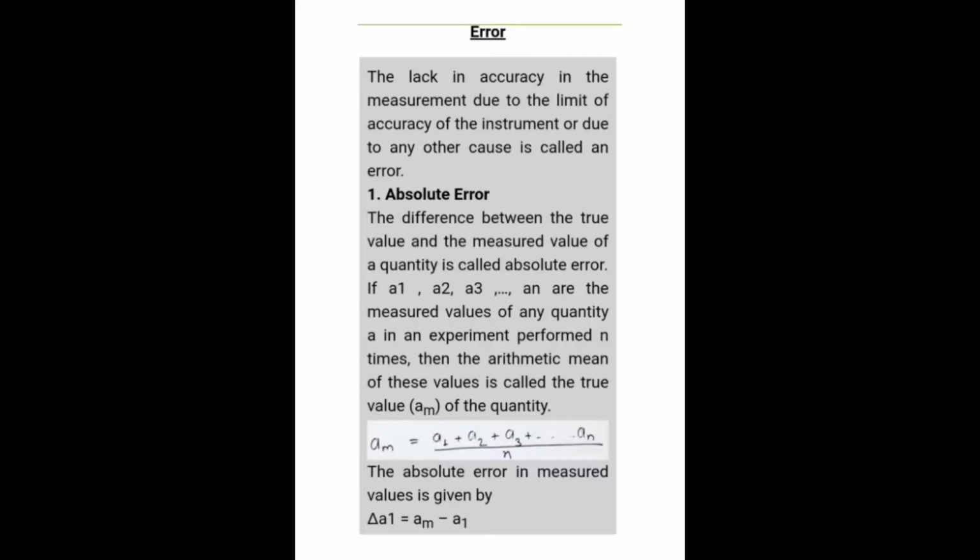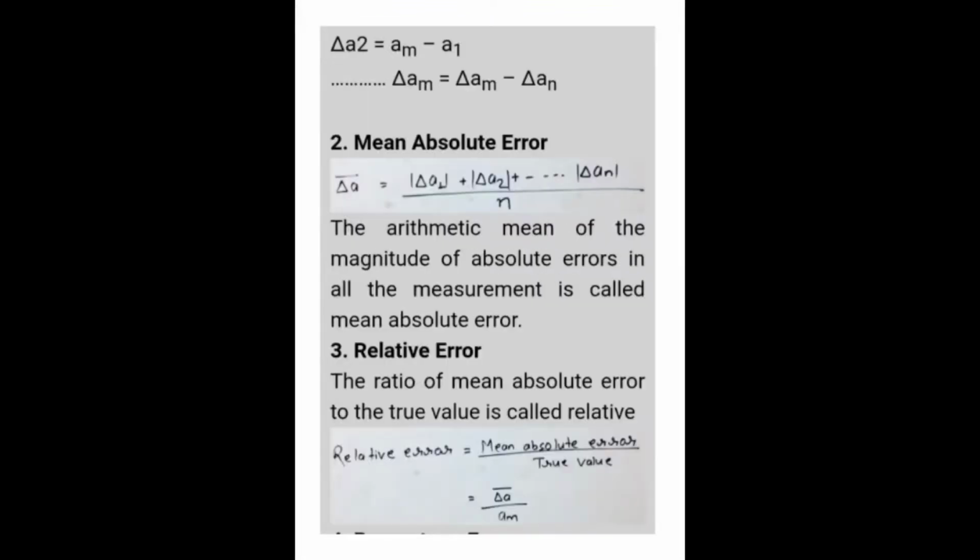So if a1, a2, a3 are the measured values of a quantity and the experiment is performed n times, the arithmetic mean will be a1 plus a2 plus a3 up to an, total divided by n, where n is the number of experiments done. So del a1 is am minus a1, del a2 is am minus a2, similarly del an is am minus an. This is the formula for absolute error.